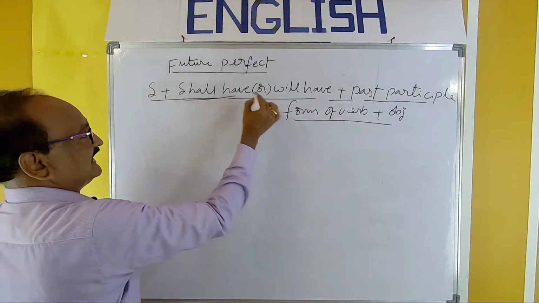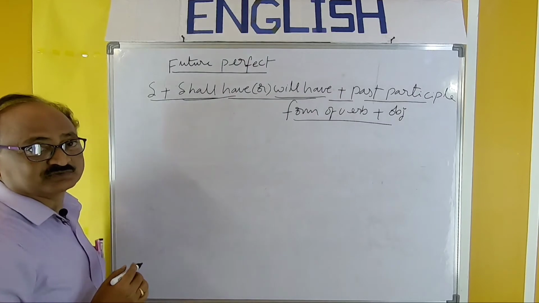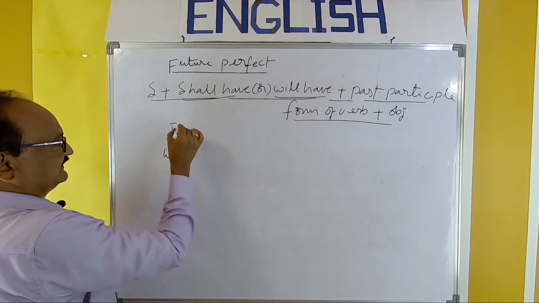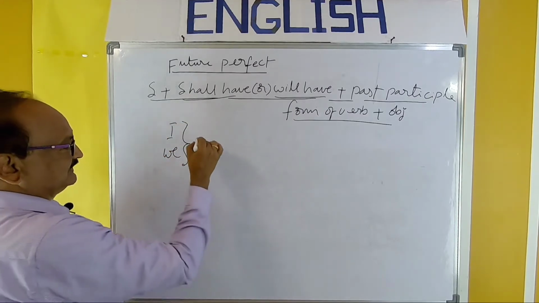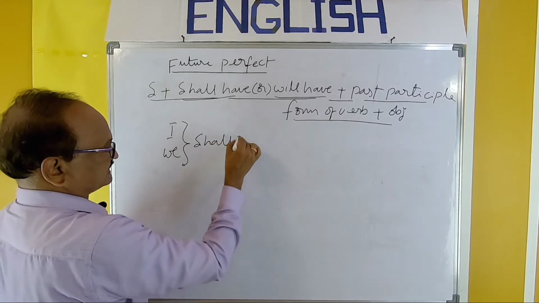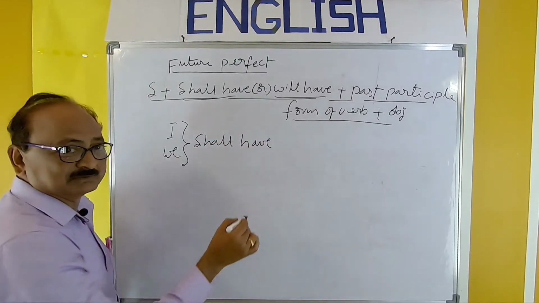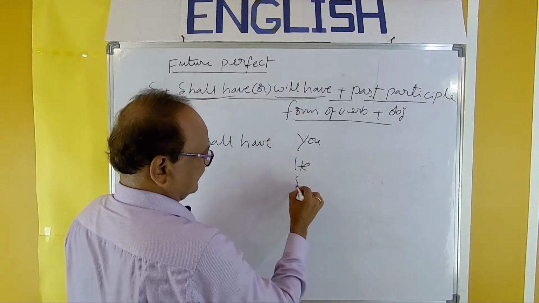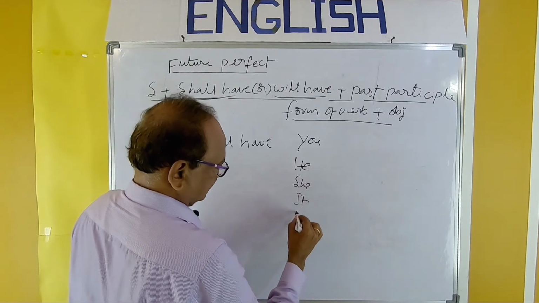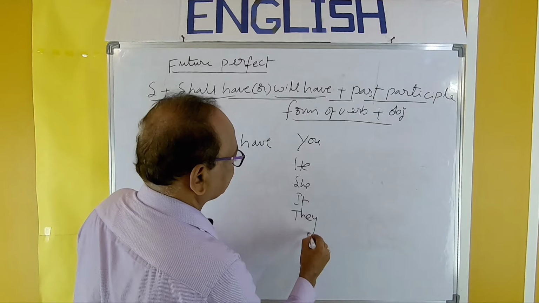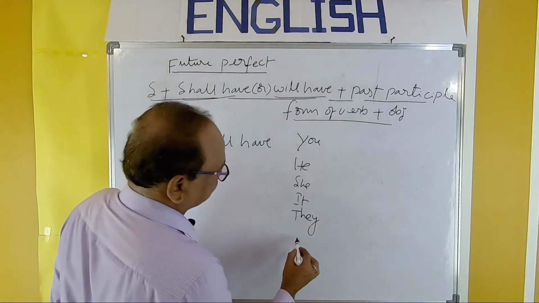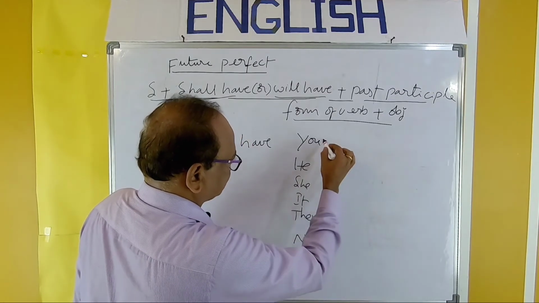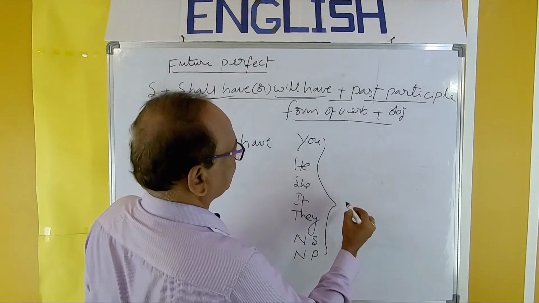Now we have to see where should we use shall have or will have. So with I and we, that is with the first person only, we have to use shall have. With all the persons and numbers, that is second person, you, third person, he, she, it, and they, and of course with all the nouns also, noun in singular and noun in plural, we have to use